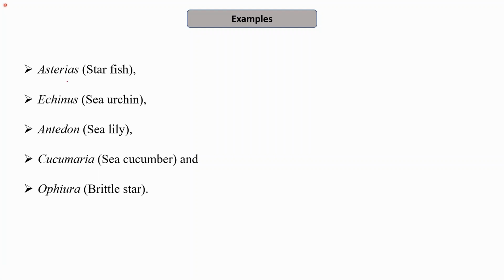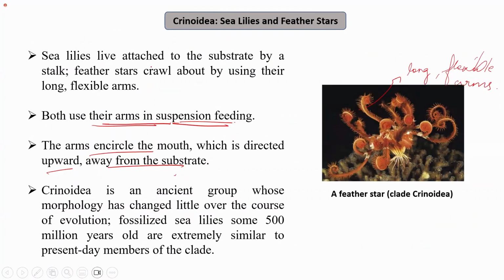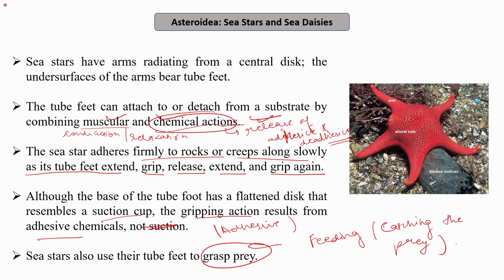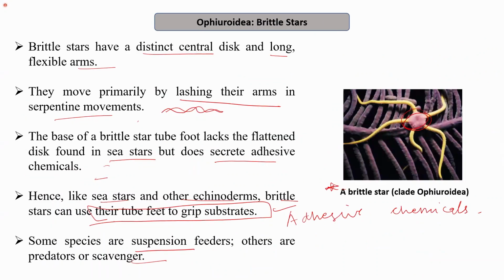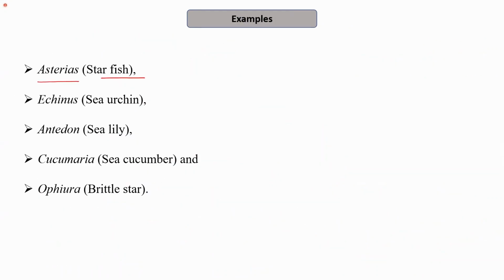The first one is Asterias, which is a starfish. If you remember these classes, then you will be able to remember the examples also. So Asteroidea, Asterias, which is the starfish. Second is Echinoidea, sea urchin, which is Echinus. Antedon, which is the sea lily. Cucumaria, sea cucumber, that belongs to Holothuroidea. Ophiuroidea, brittle star, which is Ophiura. These are different examples of phylum Echinodermata.